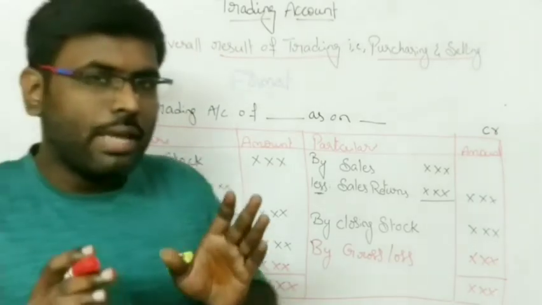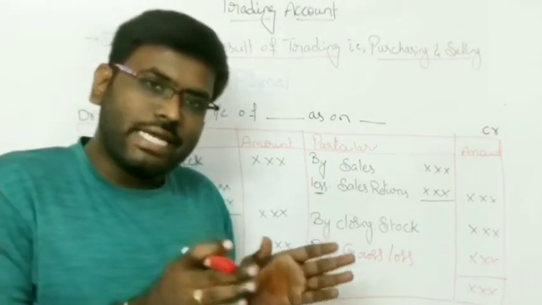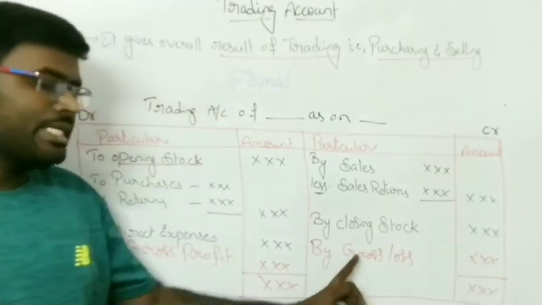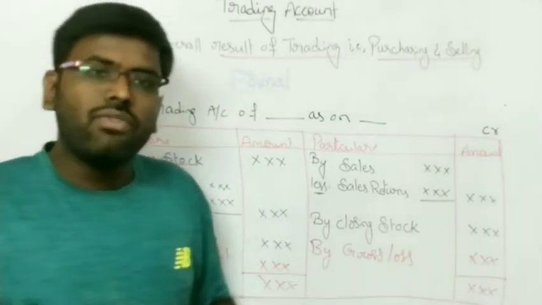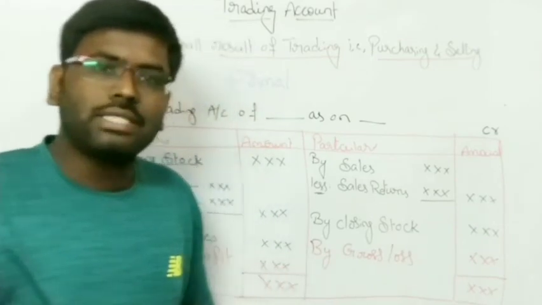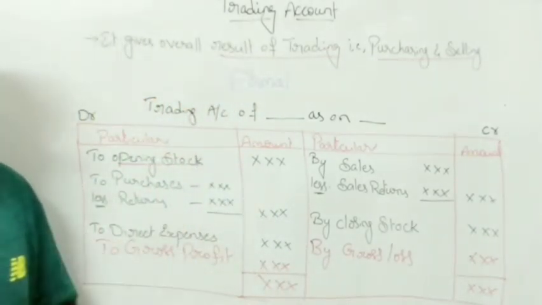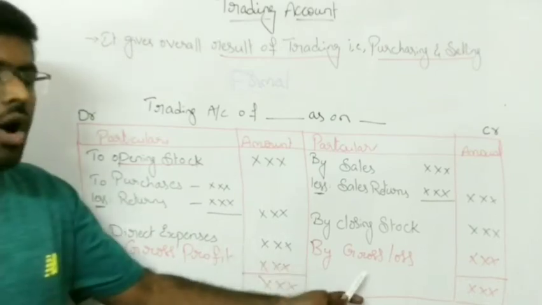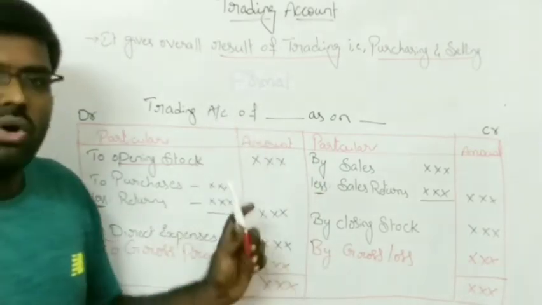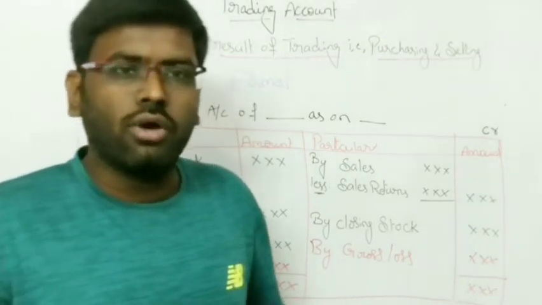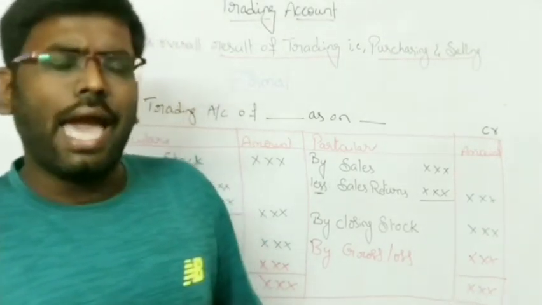So if the debit side amount is more and the credit side amount is less, we have a shortage on the credit side, then we will write it as the gross loss. If the credit side amount is more and the debit side amount is less, then the difference will be written as the gross profit. So this is the final outcome of the trading account. We will come to know the gross profit or gross loss of the particular trading activity.